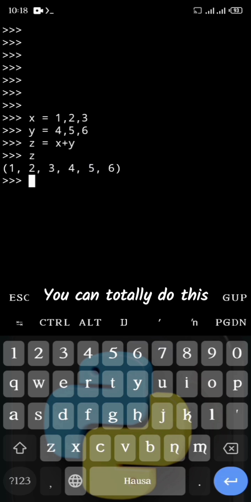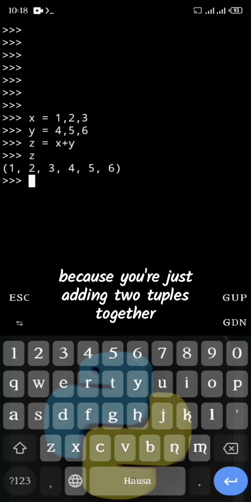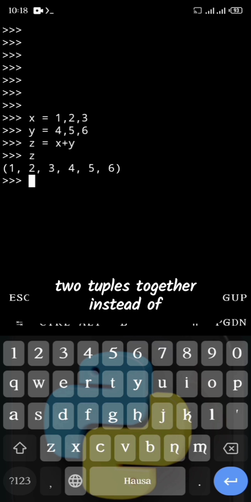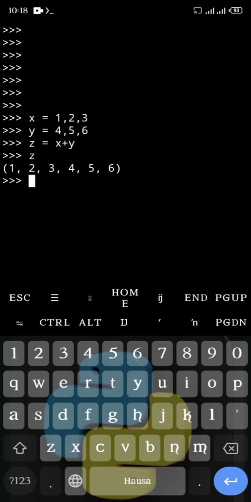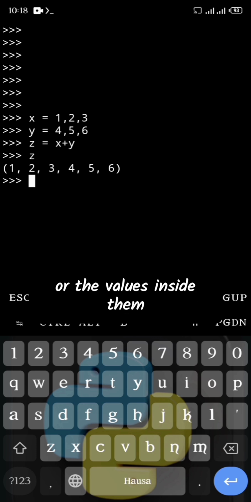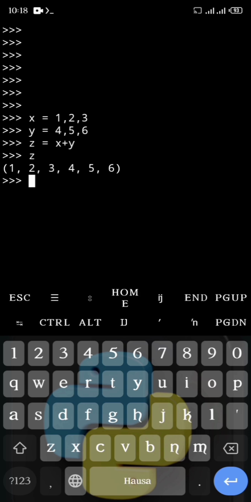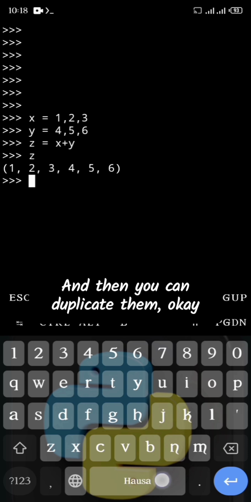You can totally do this because you're just adding two tuples together instead of modifying one of them or the values inside them. You're not doing that. You're not changing them, you are merging them together. This is doable. And then you can duplicate them.